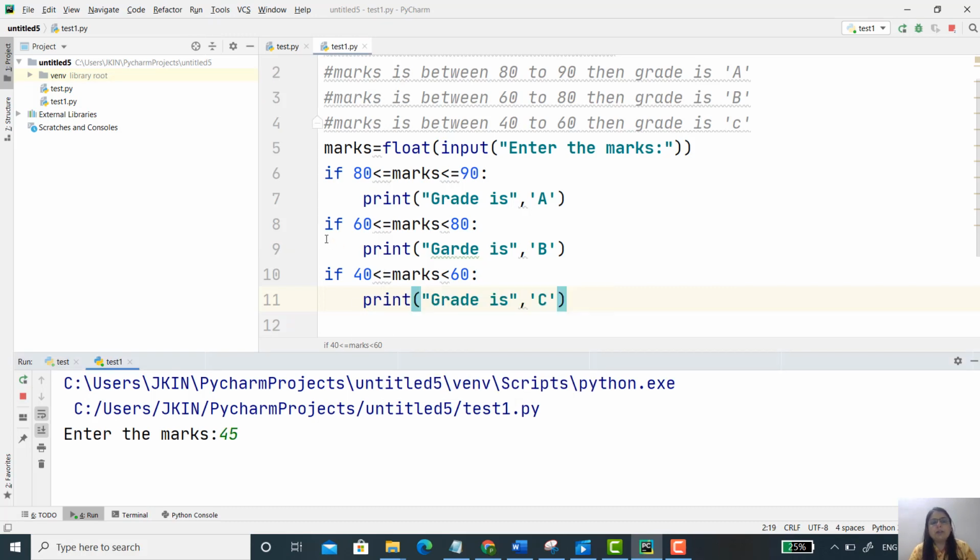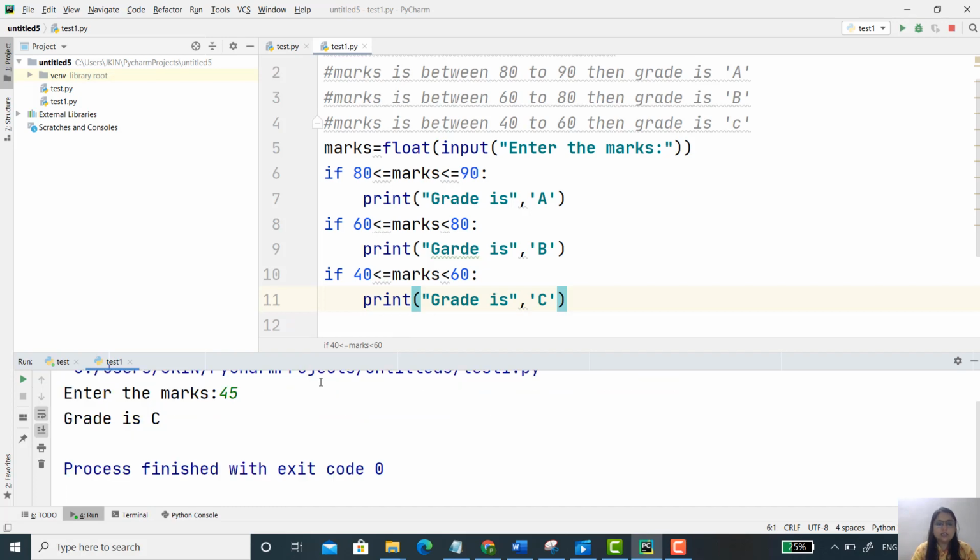So what will happen? One by one, the if conditions are checked. 45 is not between 80 to 90, so this is false. It will check the next if condition. It is also not between 60 to 80, so this condition is also false. Now the last condition. Yes, it is between 40 to 60. So definitely the grade is what? It's C. So I hope this code is clear.